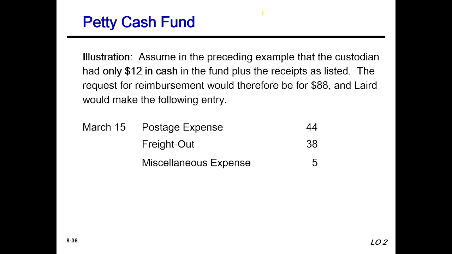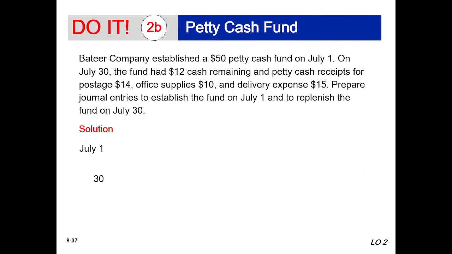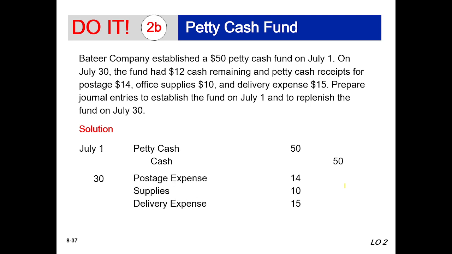Assume in the preceding example that the custodian had only $12 in cash in the fund plus the receipts as listed. The request for reimbursement would therefore be $88 and the company would make the journal entry: postage expense 44, freight paid out, miscellaneous expense, cash over and short 1. So cash would be 88. It is very easy to understand. I think everybody can check this matter.